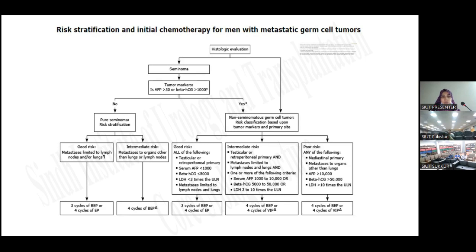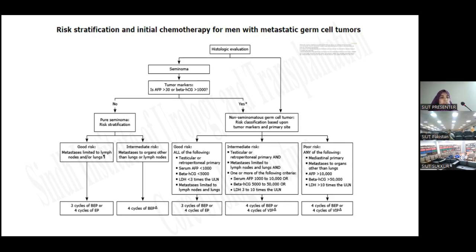So this is the risk stratification, which summarizes risk stratification and initial chemotherapy for men with metastatic germ cell tumor. We will first evaluate the histologic evaluation after orchiectomy. When we get the pathological report, if it is seminoma and tumor markers are normal, meaning AFP is not elevated and beta HCG is mildly elevated, then we can say that it is a confirmed seminoma, and then we will divide it into good risk or intermediate risk.